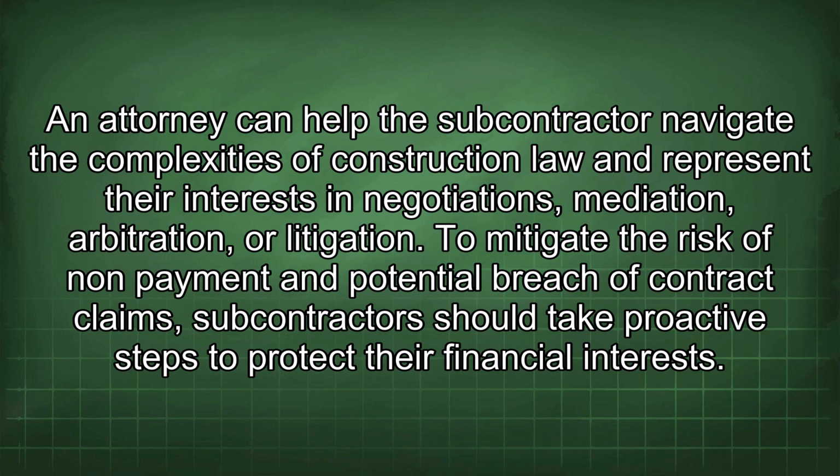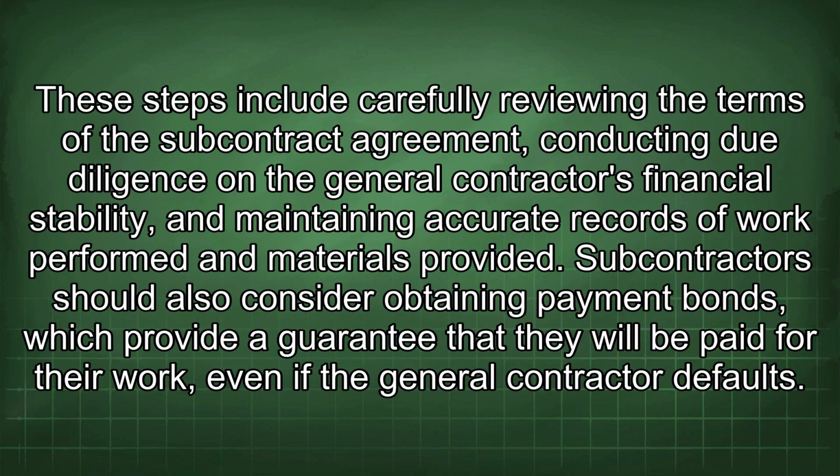To mitigate the risk of non-payment and potential breach of contract claims, subcontractors should take proactive steps to protect their financial interests. These steps include carefully reviewing the terms of the subcontract agreement, conducting due diligence on the general contractor's financial stability, and maintaining accurate records of work performed and materials provided. Subcontractors should also consider obtaining payment bonds, which provide a guarantee that they will be paid for their work, even if the general contractor defaults.